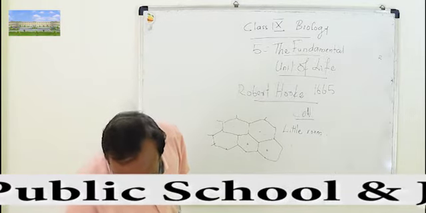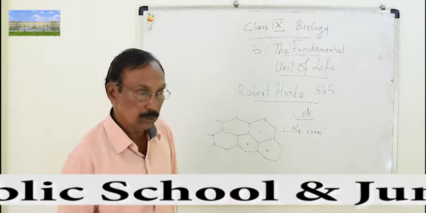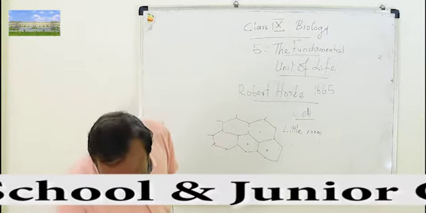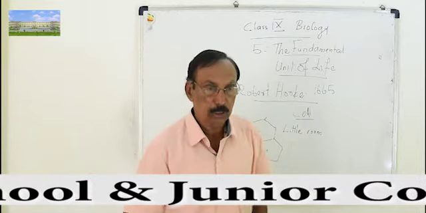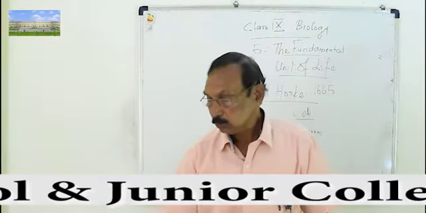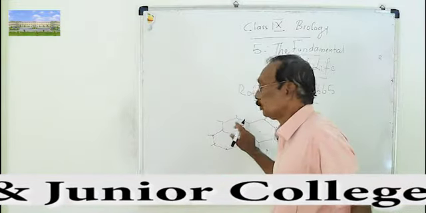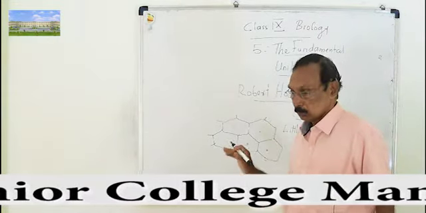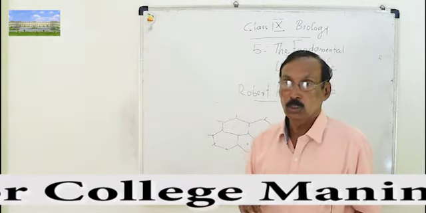The meaning of this cell is little room. It is a Latin word. So now if you examine any living organism, you can see it is made up of this kind of subunits, and we can say this is the basic unit of all living organisms.